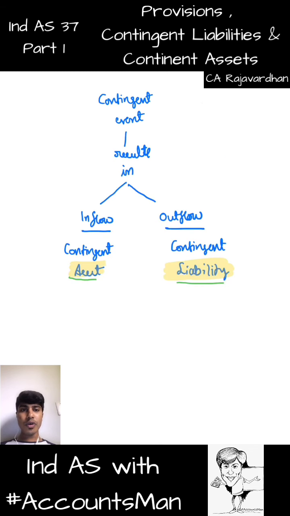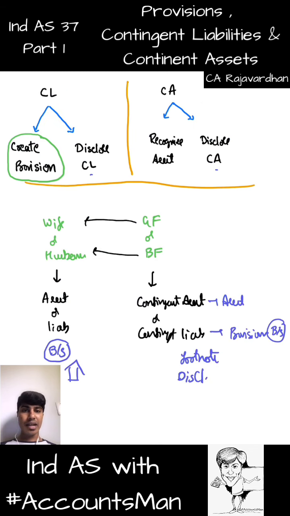We also discussed the word provision. We said we would have to create provision against contingent liability. Now how do we create provision? There should be some basis. So how do we measure it, and what happens if the provision changes? When can the provision change, and how can you use the provision? Can the provision be reversed? Can it be utilized? Can it be adjusted? Can it be changed? All this is the remaining part of the discussion in this standard, and we'll do all that in the upcoming video.